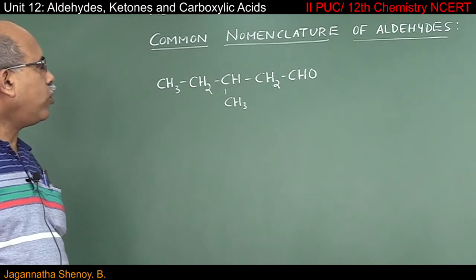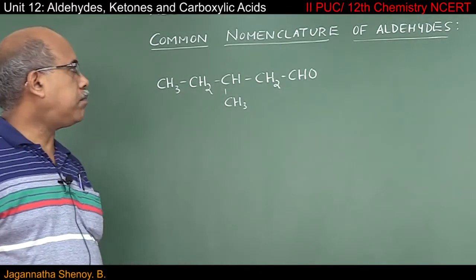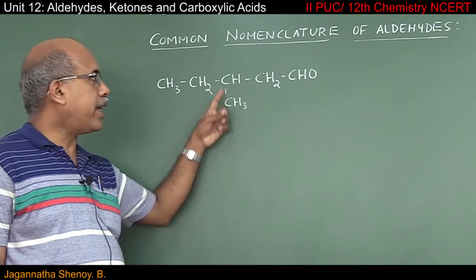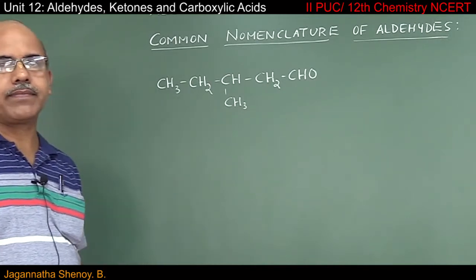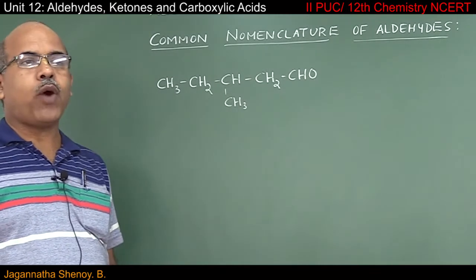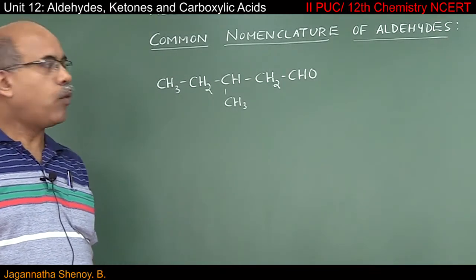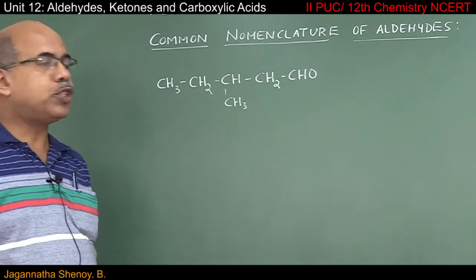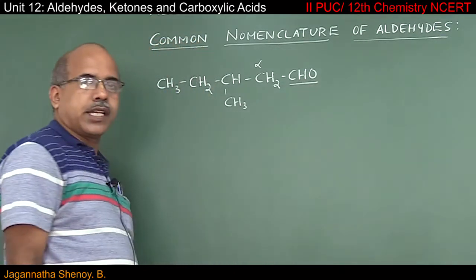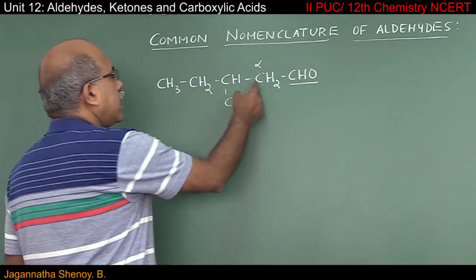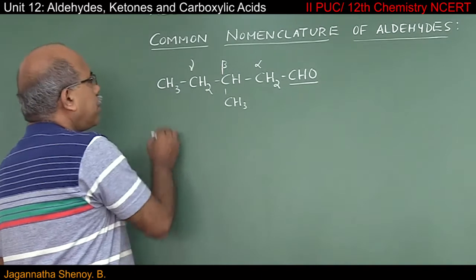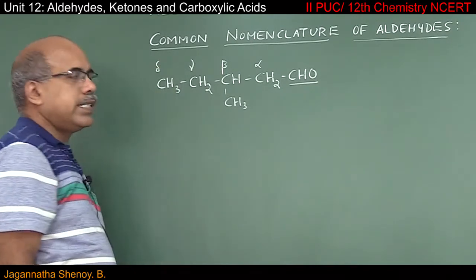Next, we shall try to obtain common name for this particular compound. The speciality of this compound is there is a methyl side chain on the third carbon atom. But remember, in common nomenclature, we are not going to indicate the position by 1, 2, 3, etc. What way we are going to indicate the position? You know, the carbon atom to which a functional group is attached is called alpha carbon atom. The next carbon atom is called beta. This one is nothing but gamma, and this carbon atom is called delta.